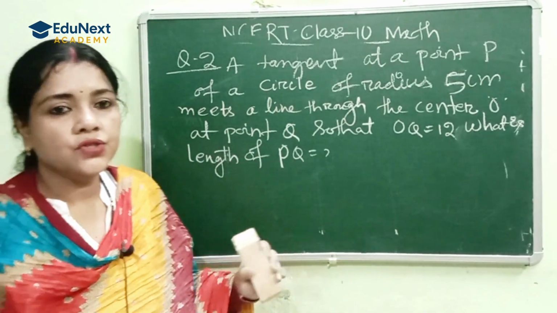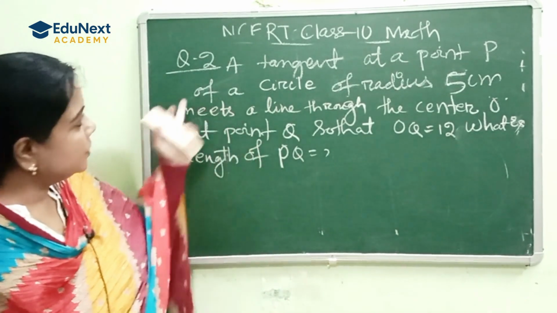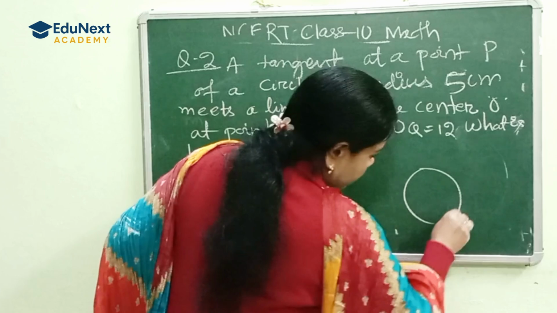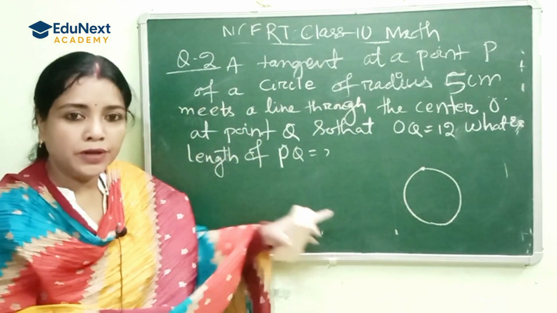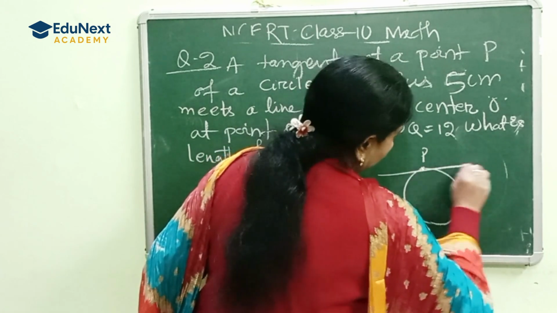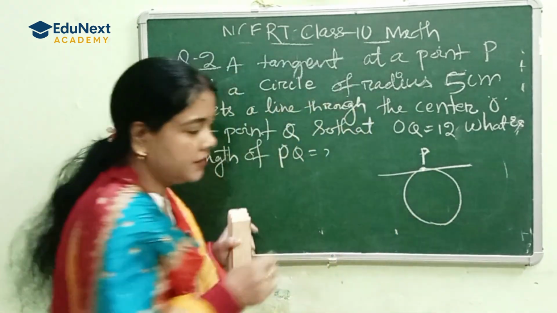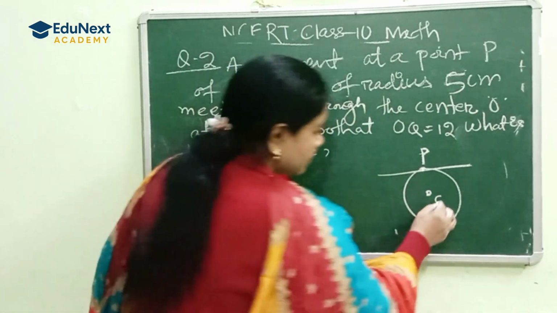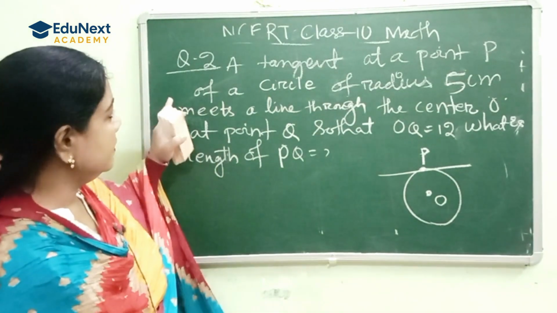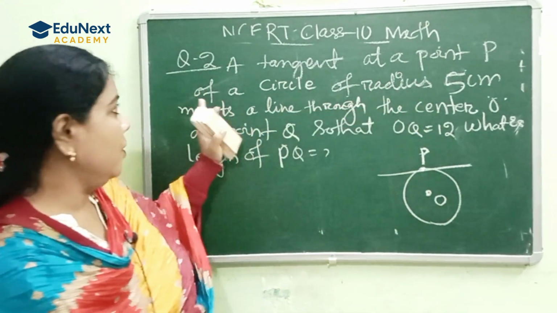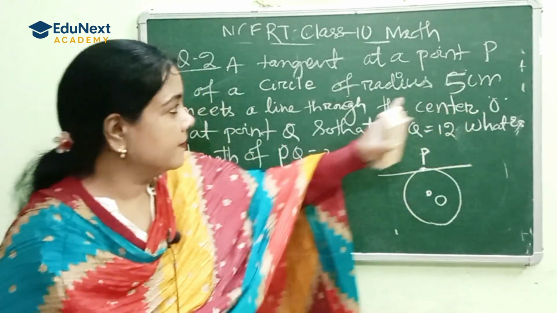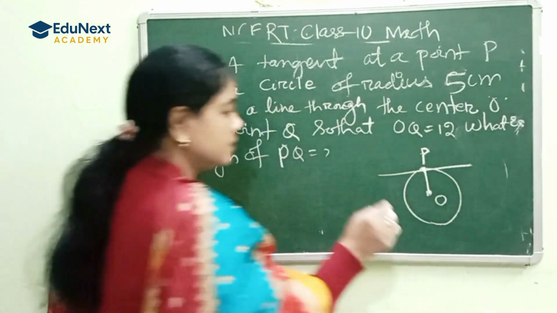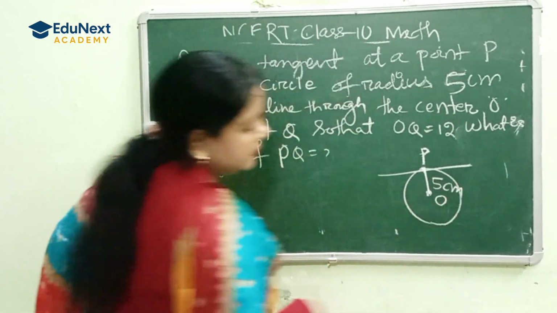Now let us do another question, question number 2. It is given that a tangent at a point P of a circle of radius 5 centimeter. Suppose this is a circle, with center O, and at any point P you take the tangent. The line from the point to the center is the radius, with length 5 centimeter.